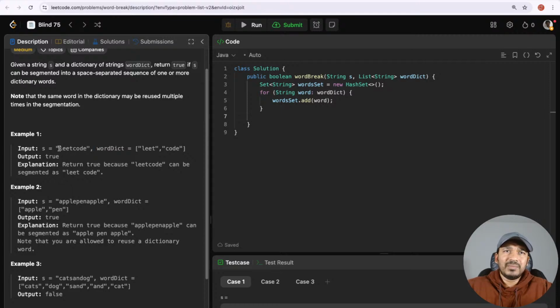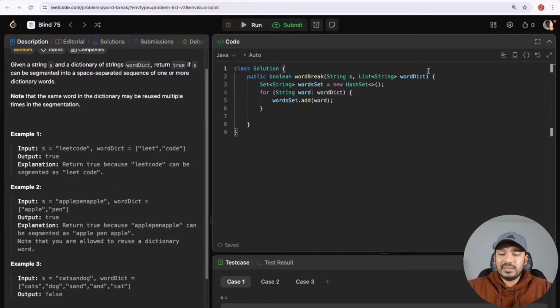And at the same time, if after leet, the code failed for us, I could have checked leet C. If leet C exists in the dictionary, leet CO exists in the dictionary, in the same way. Let me write what I'm saying.